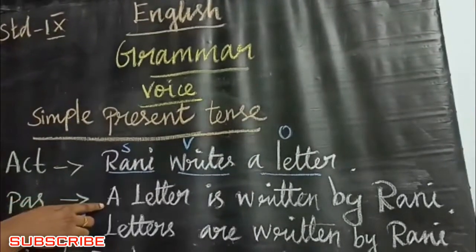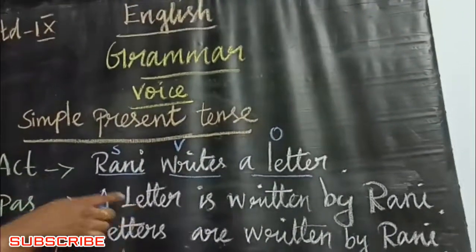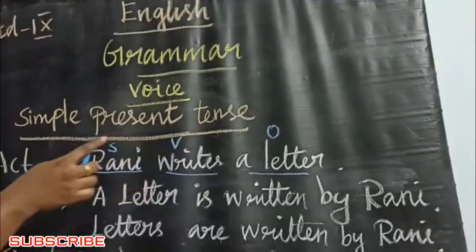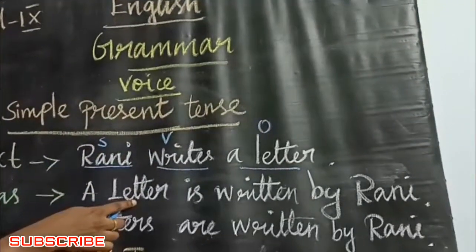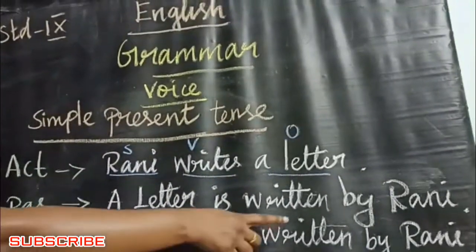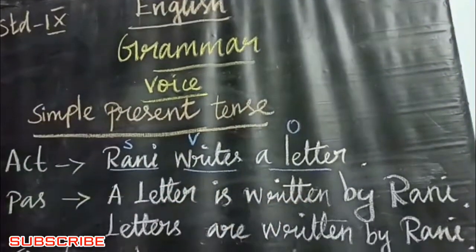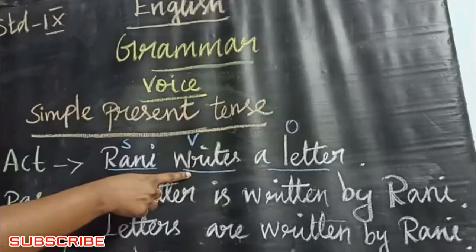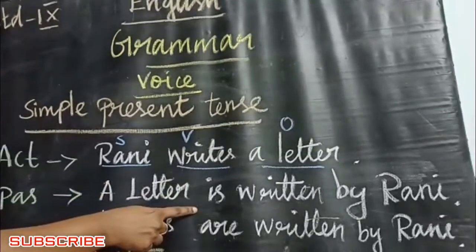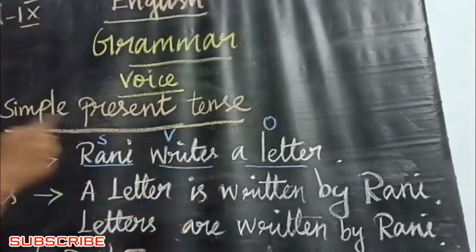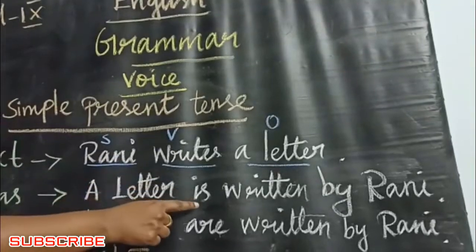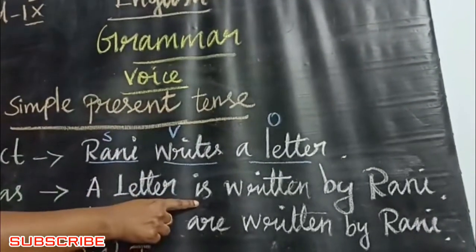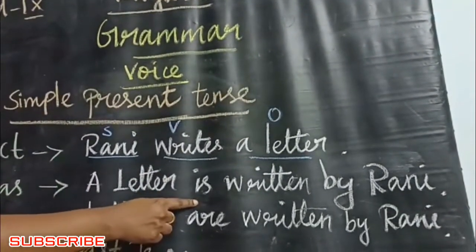So in the second rule, exchange the position. So the object comes first, a letter. In the third rule, you must use by. So here, writes is a present tense. When you change into passive voice, it is written. Why do we use is? Because writes is a present tense.